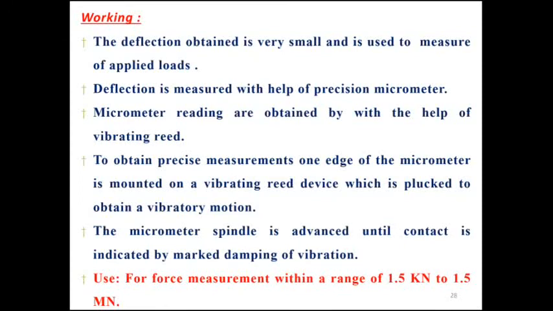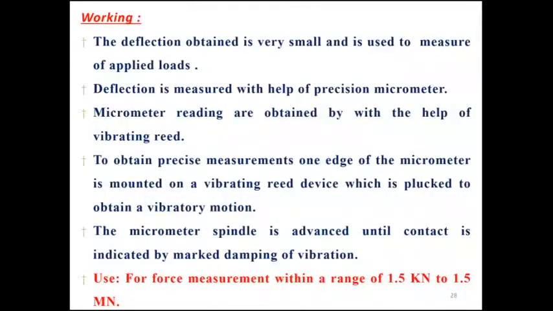And how will the proving ring work? The deflection obtained is very small and is used to measure the applied loads. Deflection is measured with the help of a precision micrometer attached inside the proving ring. Micrometer readings are obtained with the help of a vibrating reed. Whatever vibration is caused, the displacement is measured with the help of the micrometer.